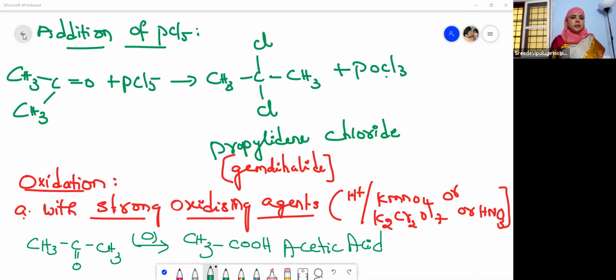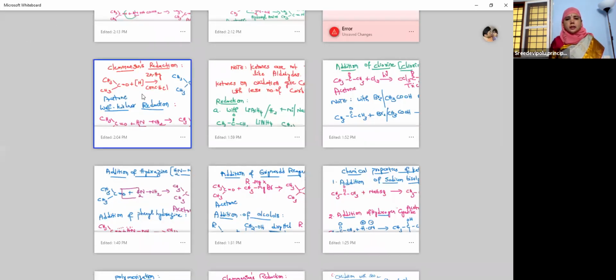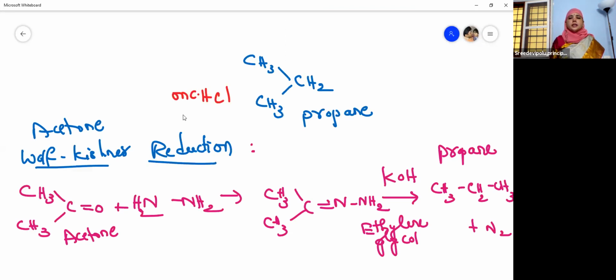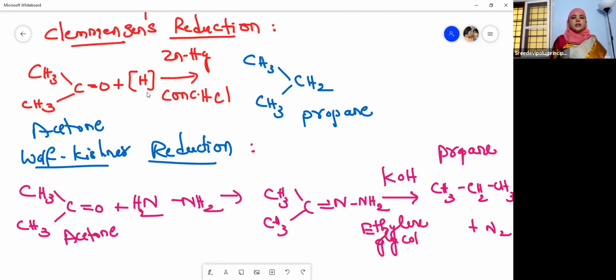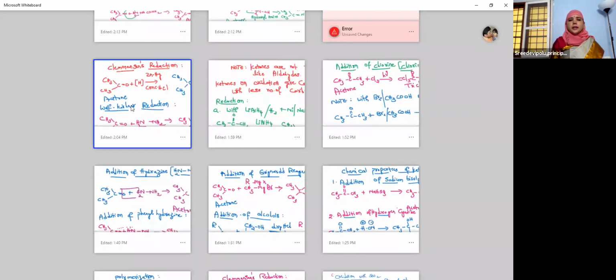So these are all the differences that you have to learn. After that we have moved to the reduction reactions, that is Clemmensen reduction and Wolff-Kishner reduction. In both these reduction reactions, what are the final products? The final products are alkanes. That you have to remember. So this is the end of the chemical properties of aldehydes and ketones, children.